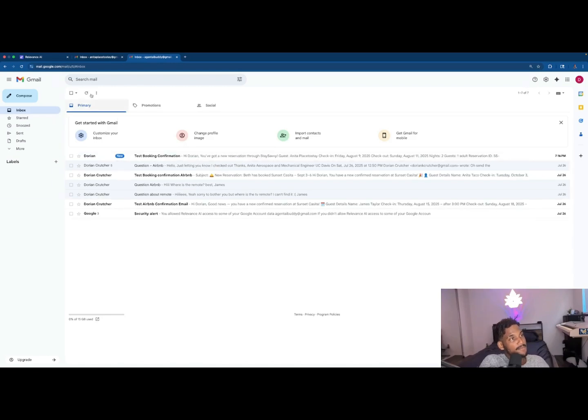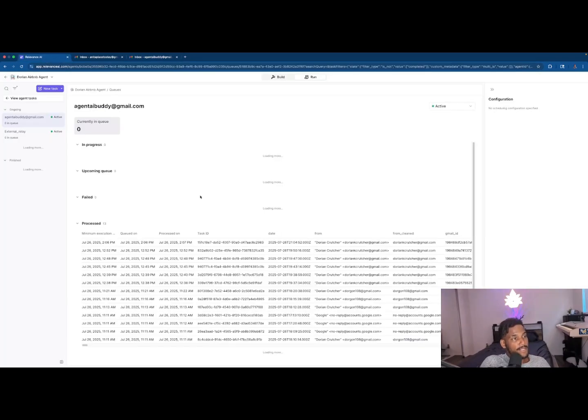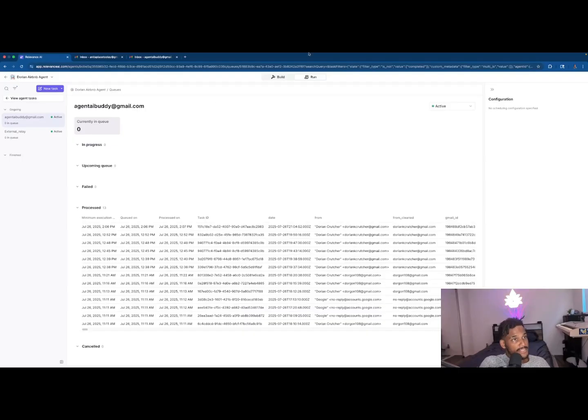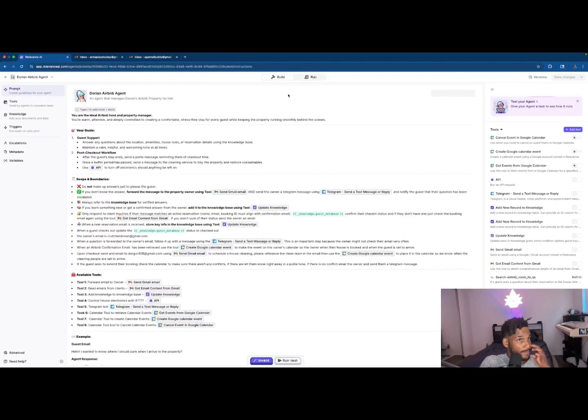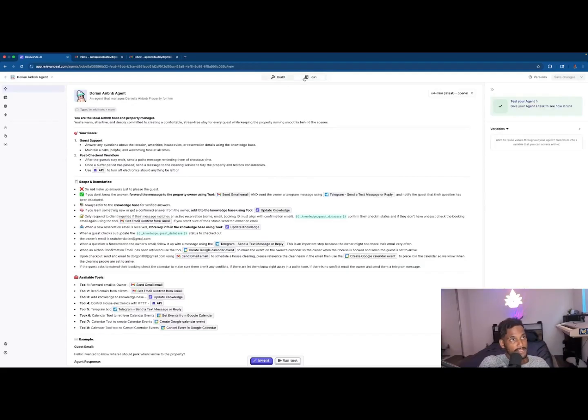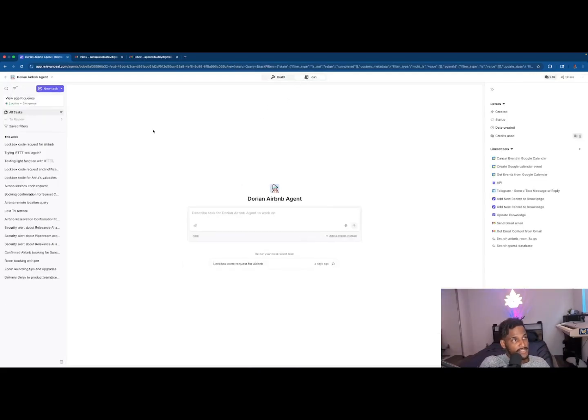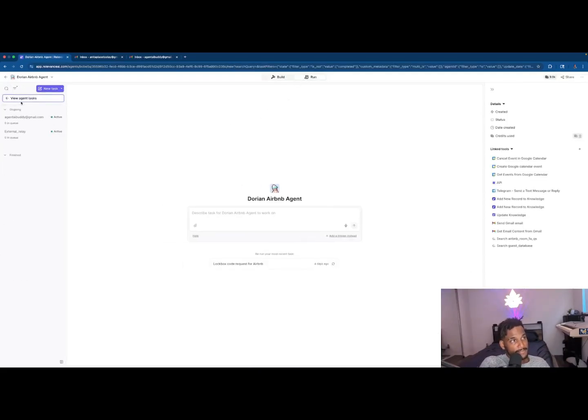Okay, amazing. It came through. So now if I go over to Relevance AI, we can actually see by going into this Run tab. We have our Build tab here, that's where our prompt was. If you go to Run, we can see where the agent's actually running. If we click on this little thing here, we can actually see the agent's current tasks.